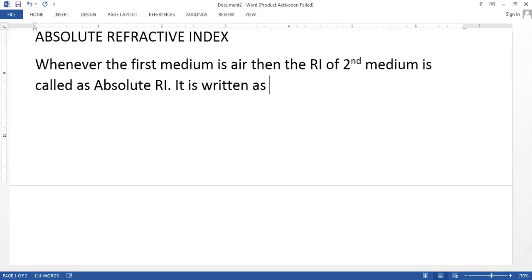I want to write the absolute refractive index of glass. So how will I write it? I will just write the refractive index sign and glass, meaning the refractive index and then the second medium.